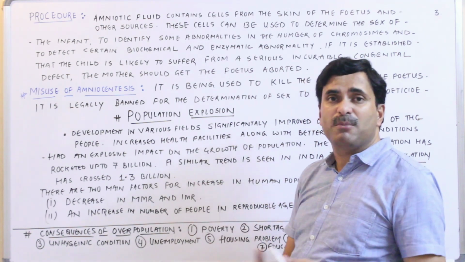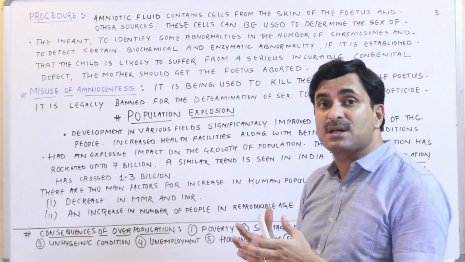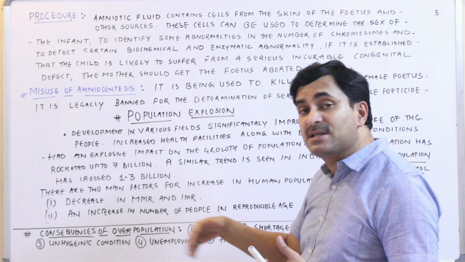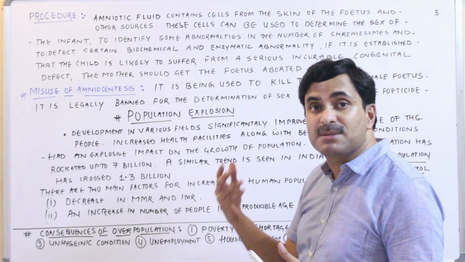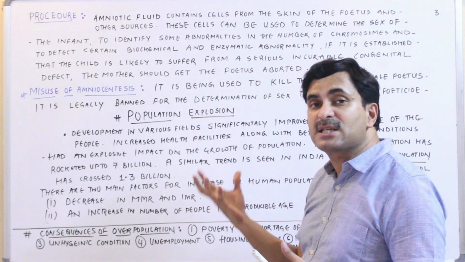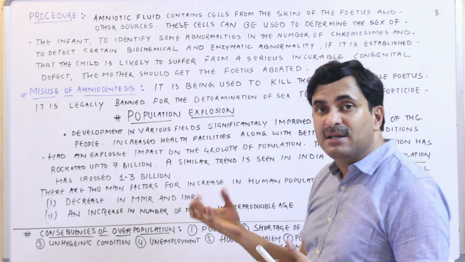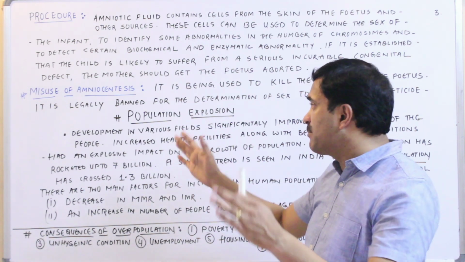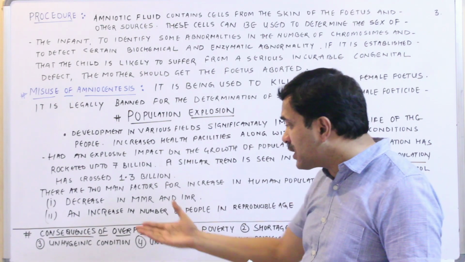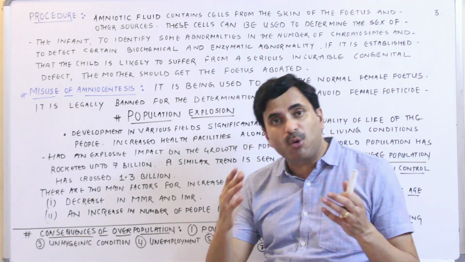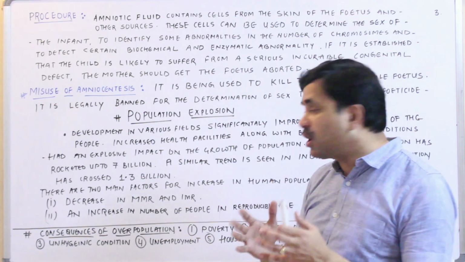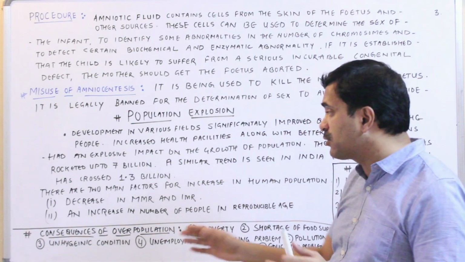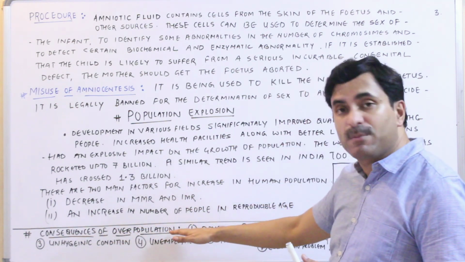If I talk about India, it is called a young population, meaning there is an increase in the number of people in the reproducible age, and that's why the explosion of population has been seen in India and some other countries. Okay, population explosion occurred, but what are the consequences of overpopulation? We all know that overpopulation is not good for the nation or for any person.